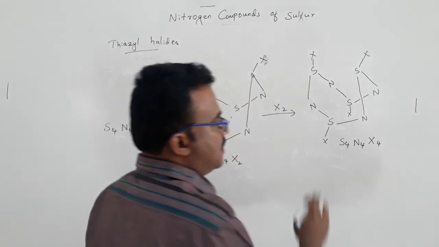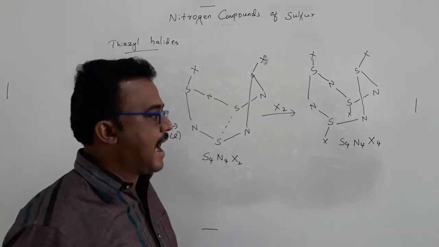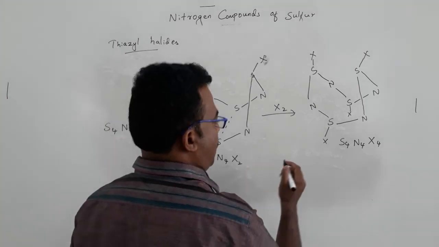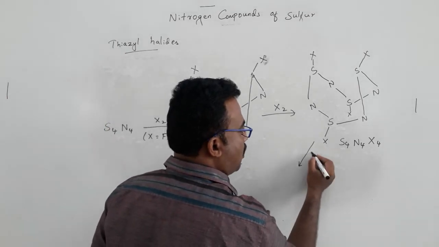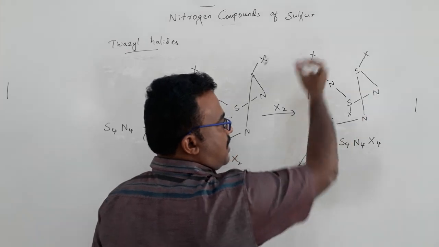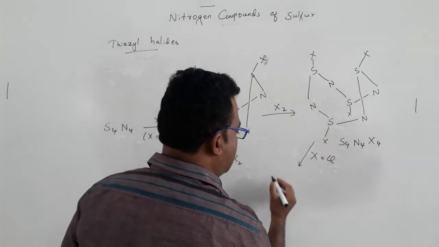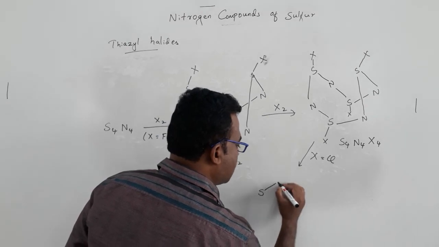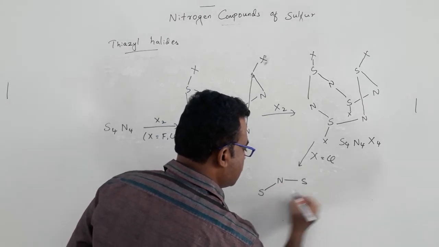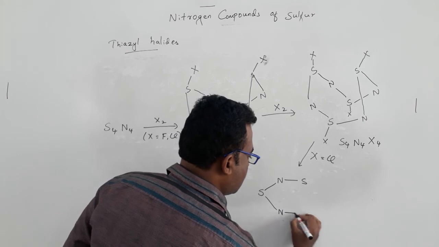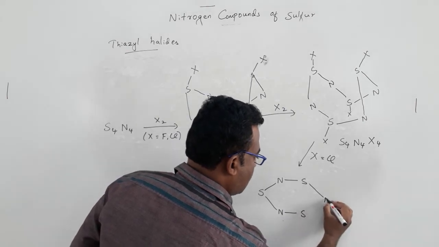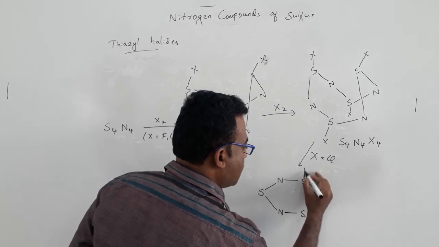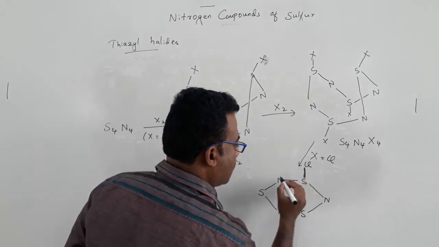In case of this tetrasulfur tetranitride tetrahalide, if it is fluorine, it's a stable compound. If X is equal to chlorine, then this intermediate will change to S3N3Cl3, so you will get sulfur having chlorine.